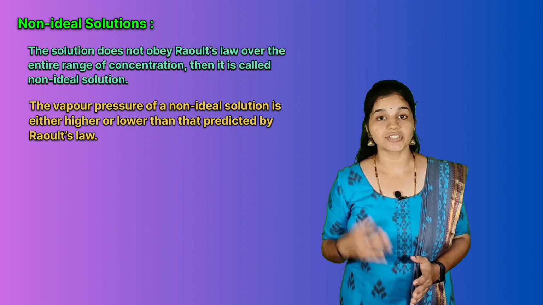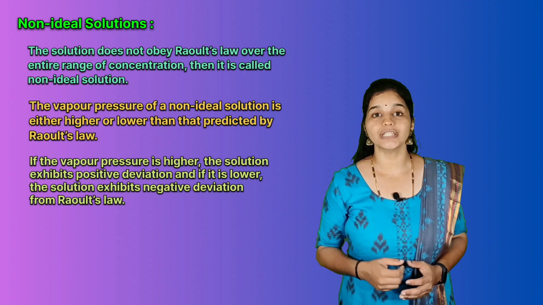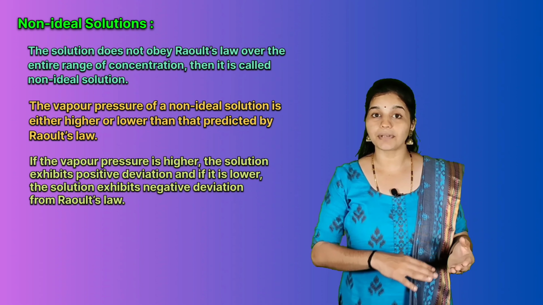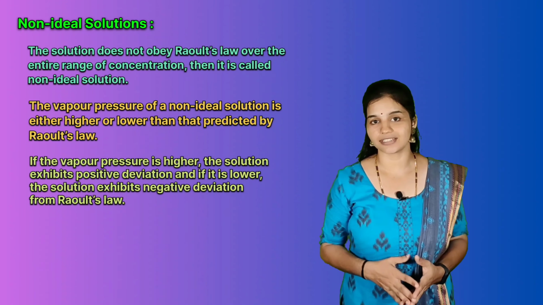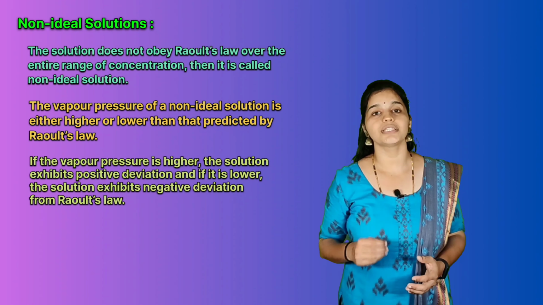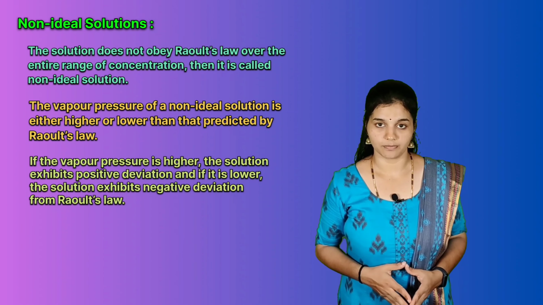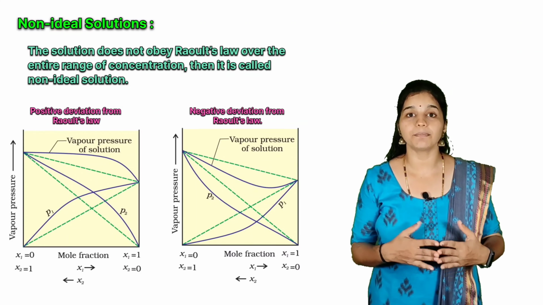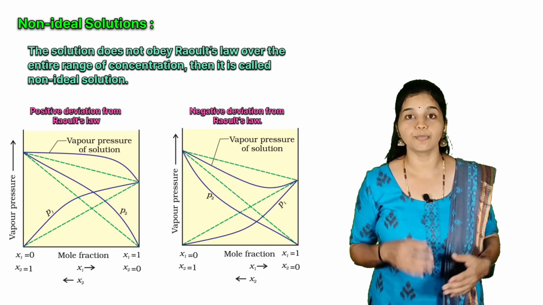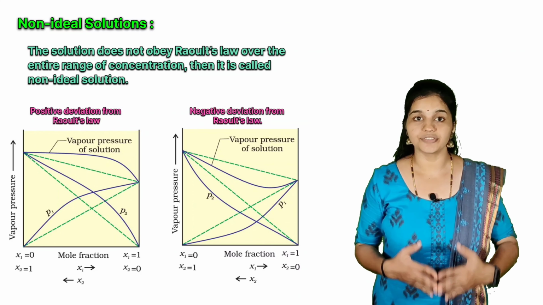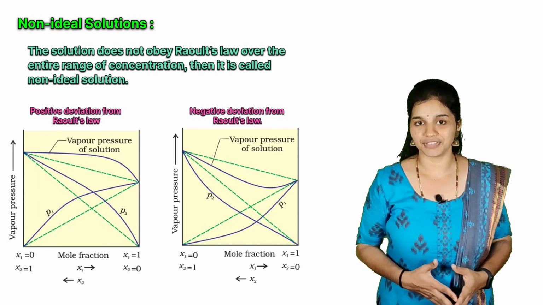If the vapor pressure is higher, the solution exhibits positive deviation. And if the vapor pressure is lower than expected from Raoult's law, the solution exhibits negative deviation from Raoult's law. The plots of vapor pressure as a function of mole fractions for positive and negative deviation from Raoult's law are shown in the figure here.